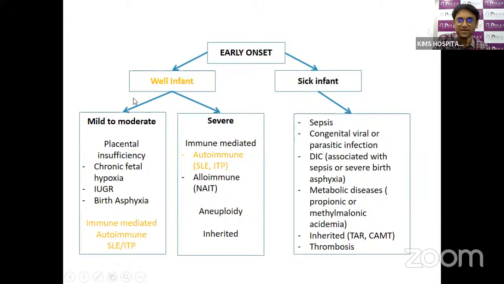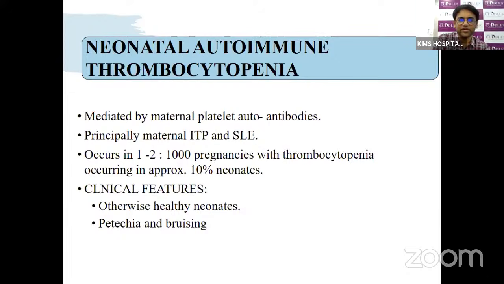So we have an early onset, well infant, mild to moderate or severe thrombocytopenia, maternal history of thrombocytopenia, then it is immune mediated, so it could be autoimmune thrombocytopenia. That could be maternal SLE related or idiopathic thrombocytopenia related to other conditions. Neonatal autoimmune thrombocytopenia is mediated by maternal platelet autoantibodies, antibodies present against the maternal antigens in the mother herself. Principally maternal ITP and SLE conditions, where the babies can also get neonatal autoimmune thrombocytopenia. It is very rare, happening in 1 to 2 of 1,000 pregnancies, and nearly around 10% of units.